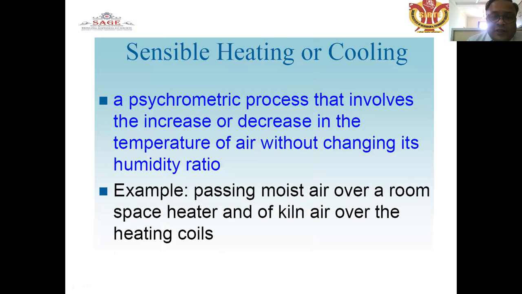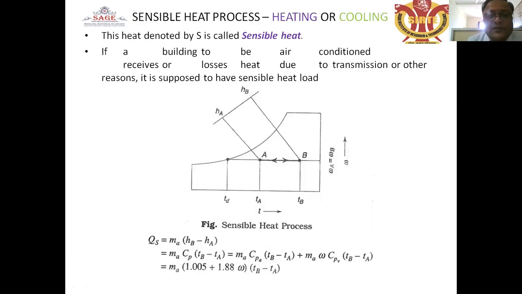Sensible heating or cooling is a psychrometric process that involves the increase or decrease in the temperature of air without changing the humidity ratio or the moisture content. Example, passing air over a room space heater, and a flow of air over the heating coils. Sensible heat processes, heating or cooling, are presented in the psychrometric chart. Sensible heating, first of all, we discuss where the enthalpy goes on increasing. The enthalpy at a point where the air is admitted at a heating coil.